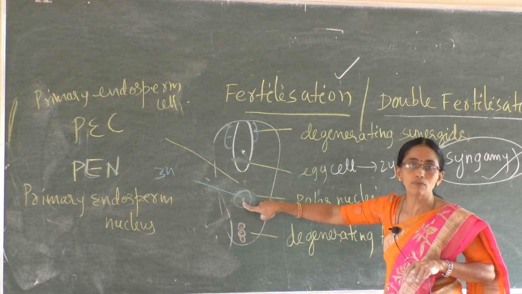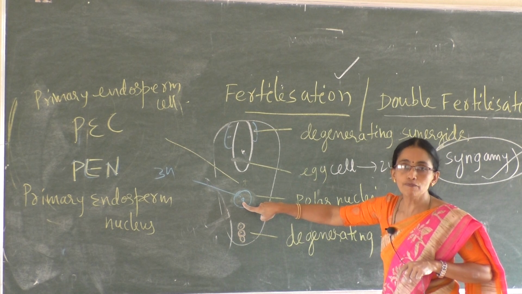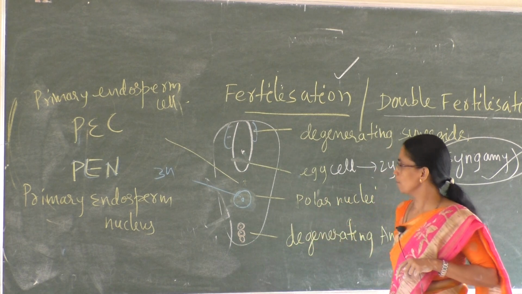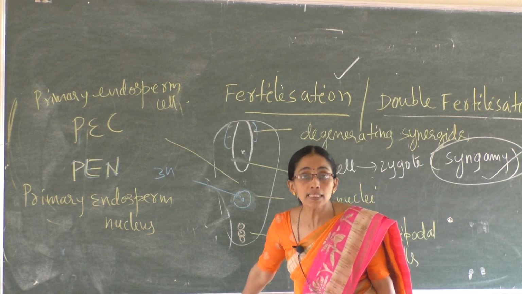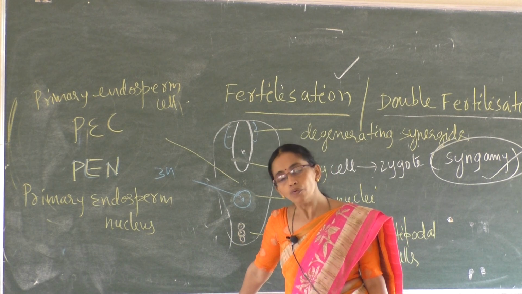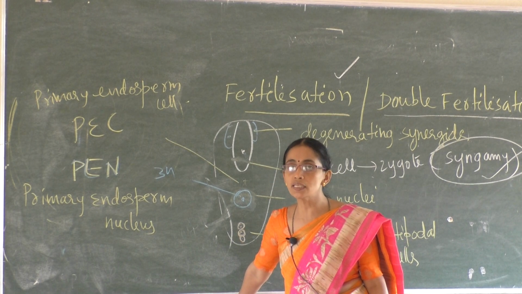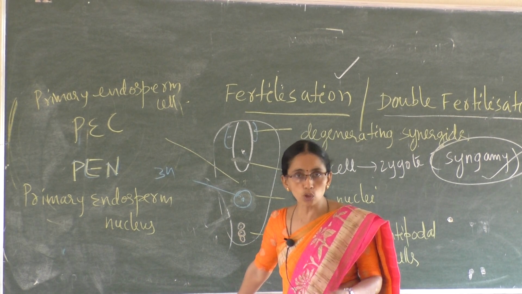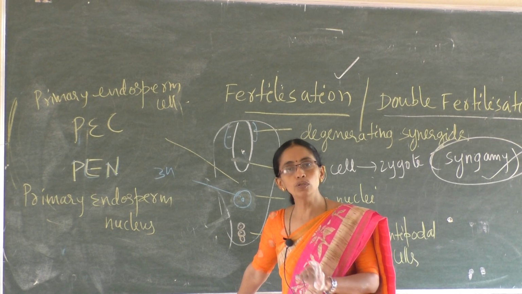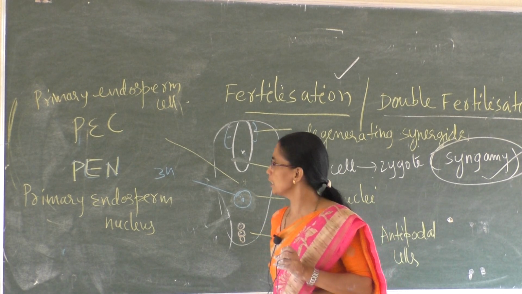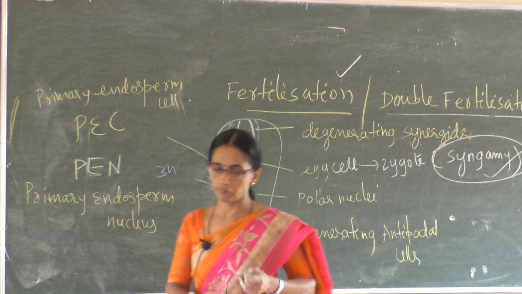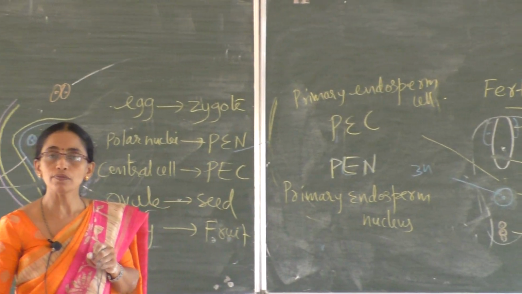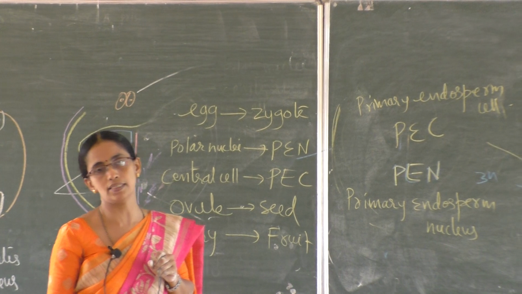The nucleus produced as a result of triple fusion, NNN, changes into primary endosperm nucleus. Ovule changes into seed. Ovary changes into fruit. These are post-fertilization events. So what happens after fertilization? In detail about endosperm, zygote, fruit and seed. So next is a continuation with post-fertilization structures and events. Thank you.